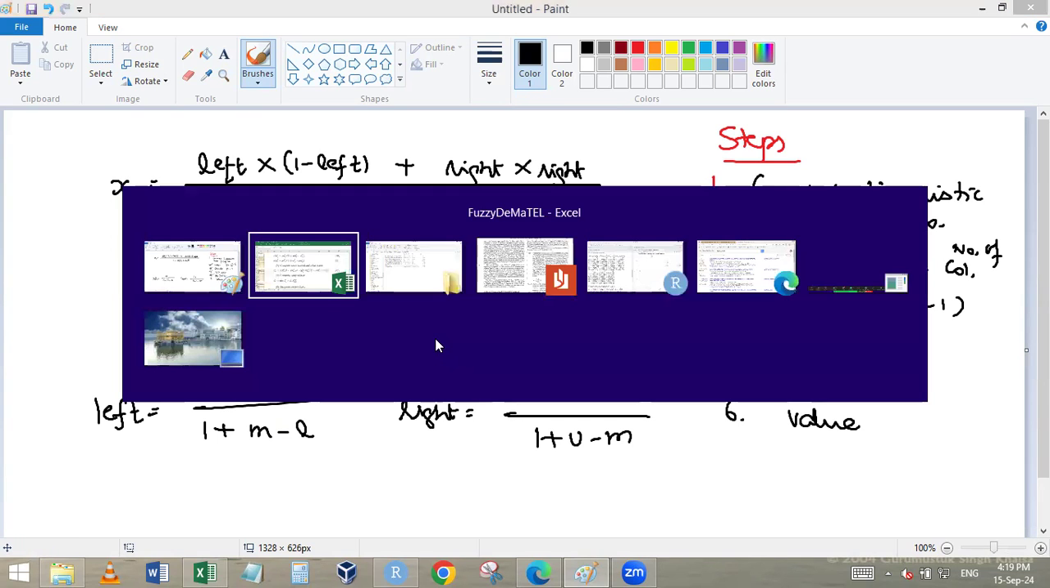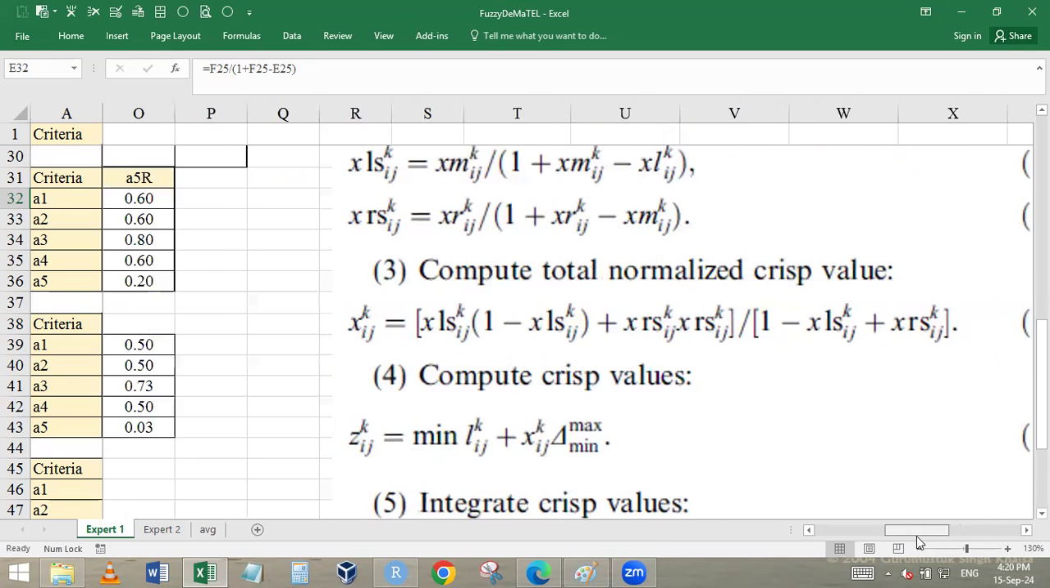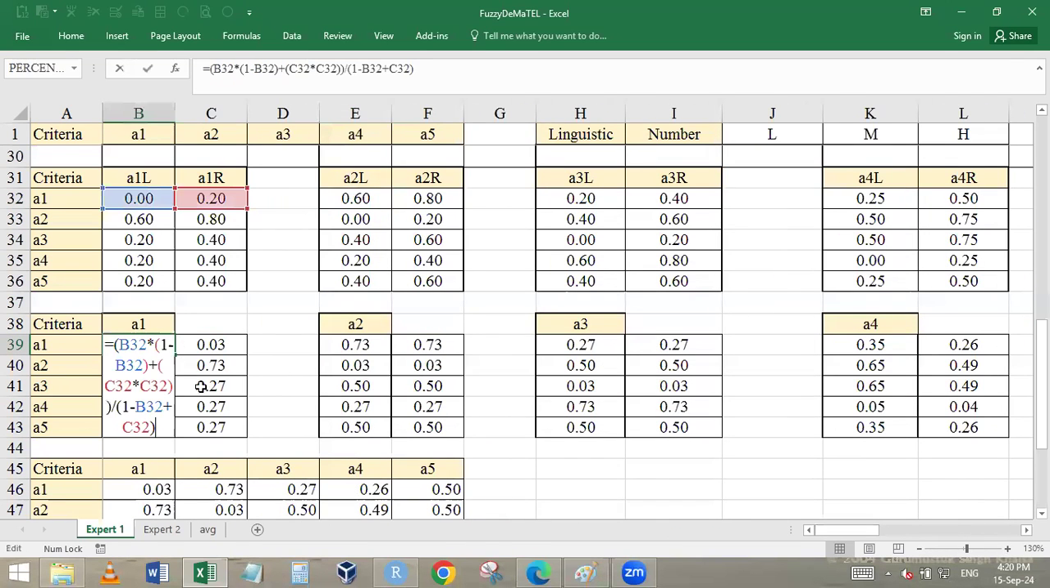Check out the formula: left into 1 minus left, plus right into right, divided by 1 minus left plus right. The same thing I have done here. So I have done left B32 into 1 minus B32 plus C32 into C32, divided by 1 minus left plus right. The same you will do for A2, the same will be done for A3, A4, A5, all of them.